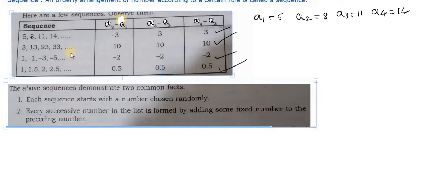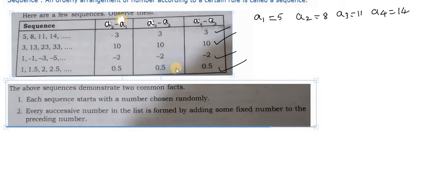to the preceding number. Preceding number means the back number. Successive number means the front number; 8 is the preceding number for 11, and 13 is the preceding number for 23, like that. Every successive number in the list is formed by adding some fixed number to the preceding number. Then what is this called?